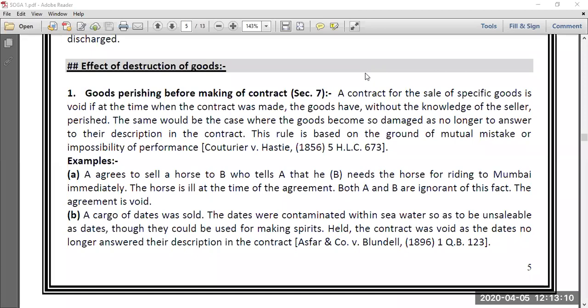Goods perishing before making a contract of sale: section 7 and section 8 both are meant for specific goods, specific goods.